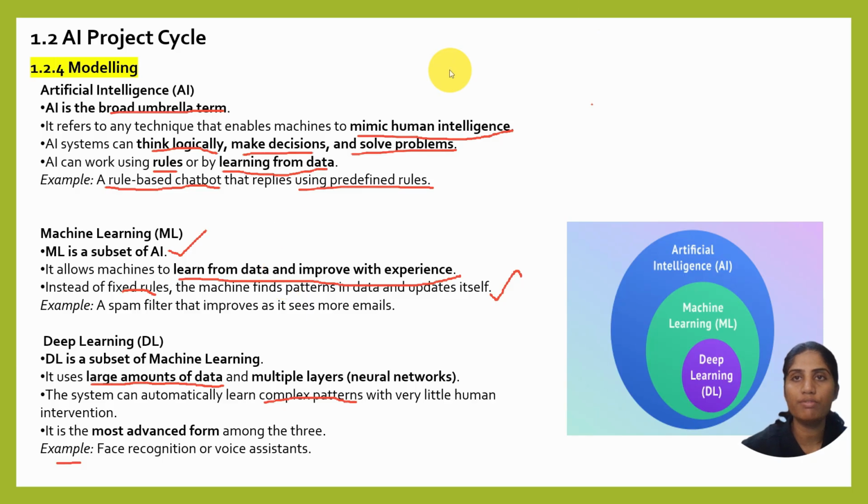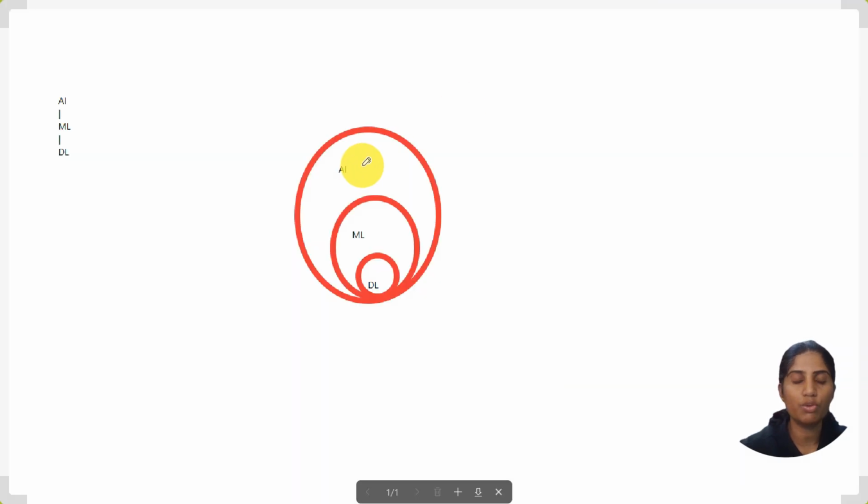So today, in this video, we learned about AI, ML and deep learning. In the next video we will look at examples, and I will try to explain how the rule based approach and the learning based approach work.